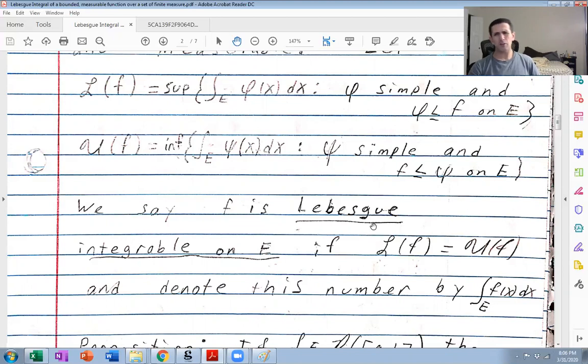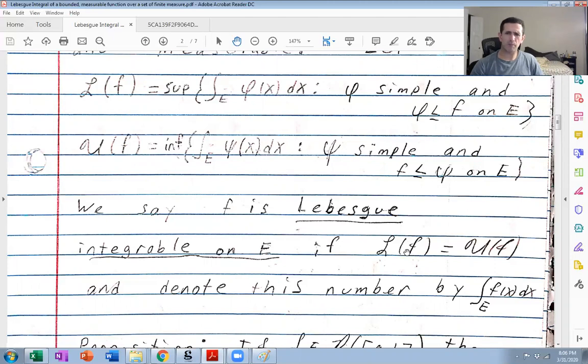Okay. And I also mentioned that the upper and lower Lebesgue integrals really don't require f to be measurable. Because all we're doing here is looking at the set of all integrals over simple functions less than or equal to f on E. Here we're looking at the set of all integrals of simple functions bigger or equal to f on E. All these simple functions are well defined regardless of whether f is measurable or not.